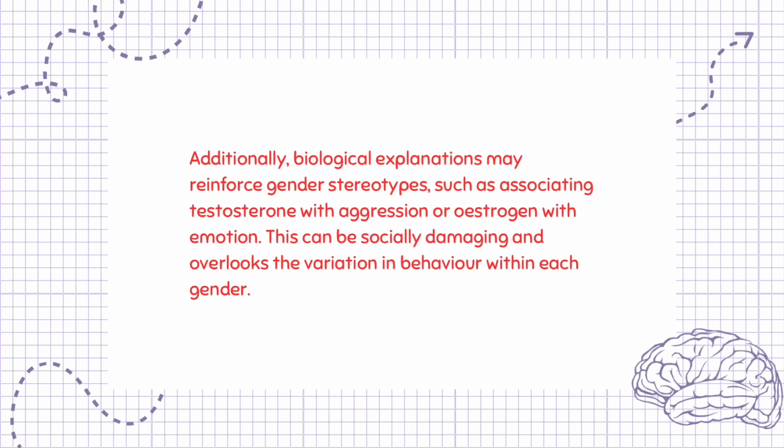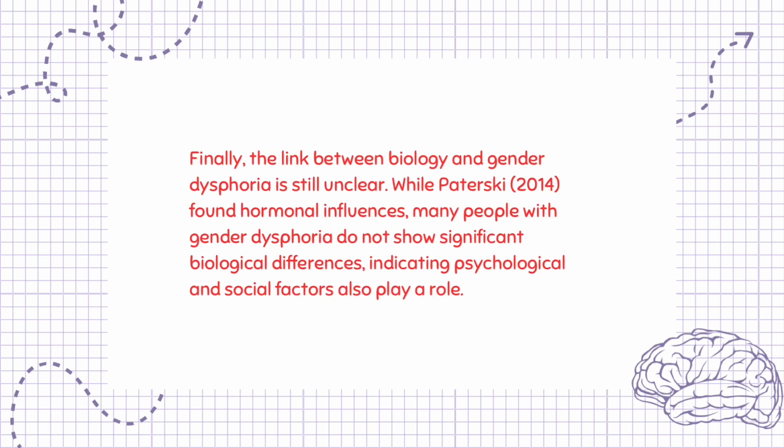Additionally, biological explanations may reinforce gender stereotypes, such as associating testosterone with aggression or estrogen with emotion. This can be socially damaging and overlooks the variation in behavior within each gender. Finally, the link between biology and gender dysphoria is still unclear. While Petersky, 2014, found hormonal influences, many people with gender dysphoria do not show significant biological differences, indicating psychological and social factors also play a role.